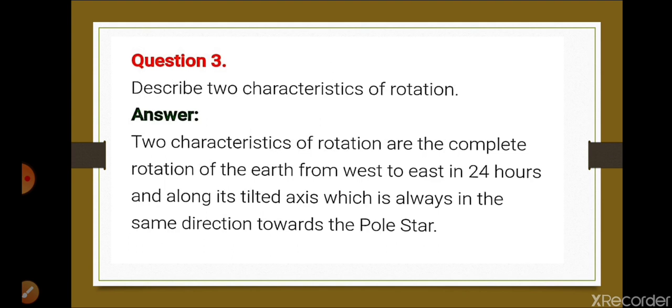Now I am moving to question number 3. Describe two characteristics of rotation. I have given two characteristics. The earth completes its rotation from west to east in 24 hours; it is actually 23 hours 56 minutes 4 seconds, but here we have mentioned 24 hours in round figure. And it rotates along its tilted axis, which is always in the same direction towards the pole star. So these two characteristics are clear.